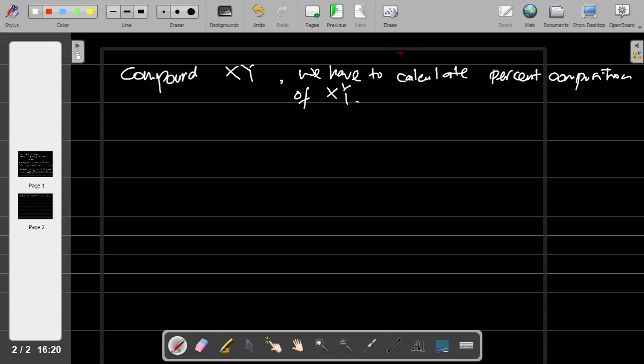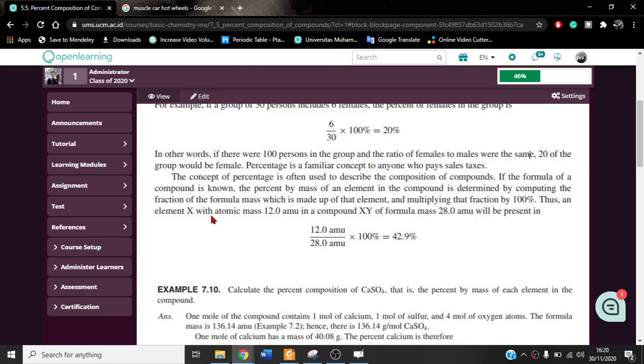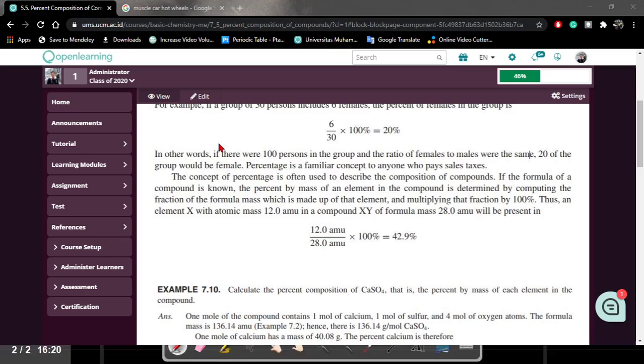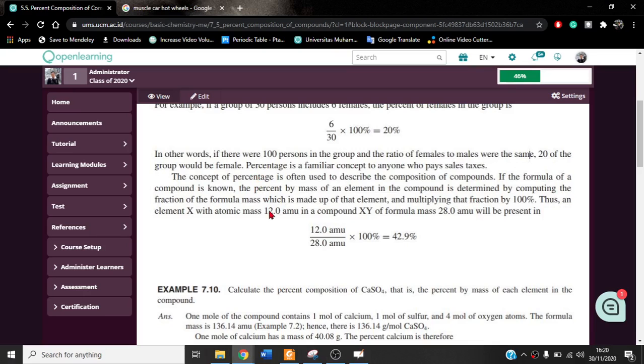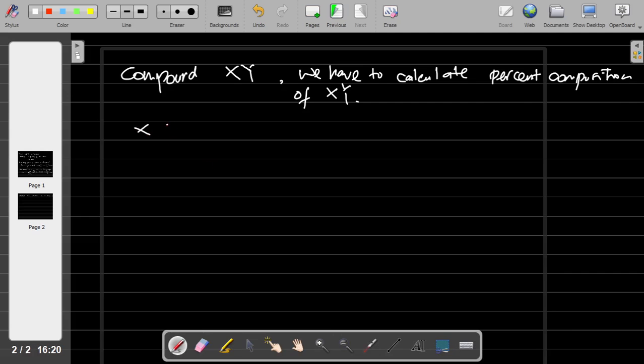How can we do it? We have to first know the atomic mass of XY. So let's say in this example, the element X has atomic mass 12 AMU. Let's say, this is just an example.